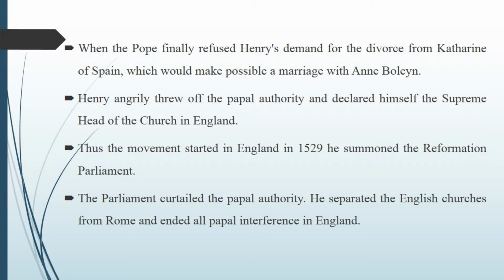He wanted to marry another woman, so he needed a divorce. Divorce was strictly prohibited by the Catholics. But he was against the church, he was against the Pope's word. So he separated from the church himself and started a new supremacy in the Church of England.